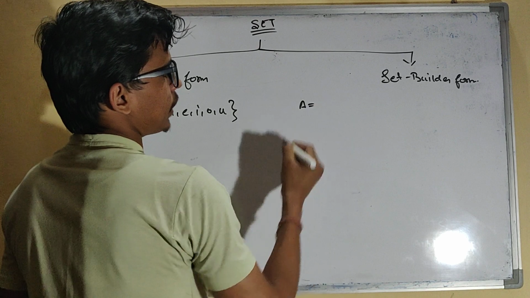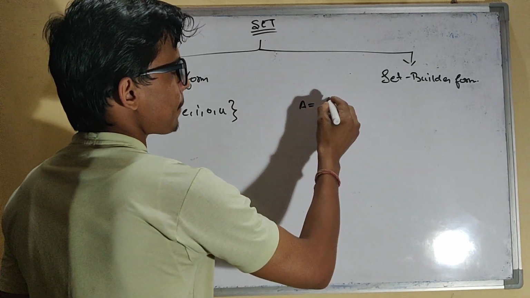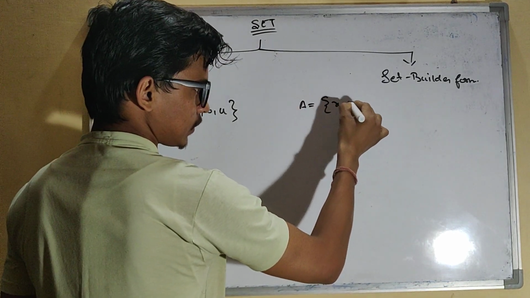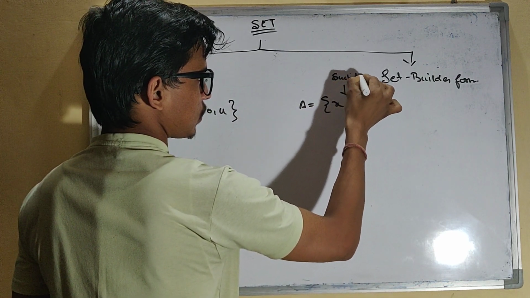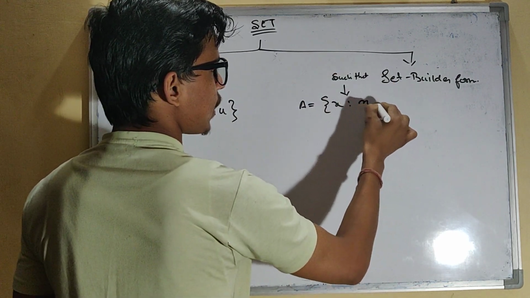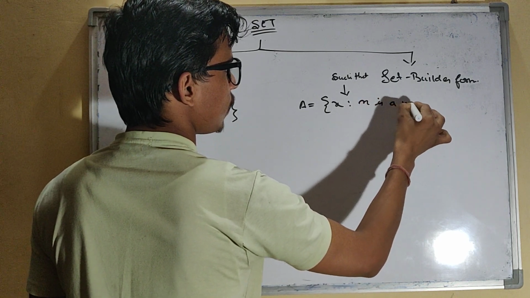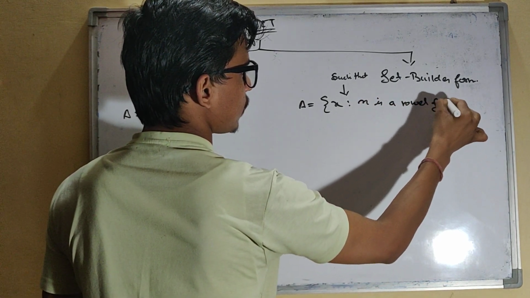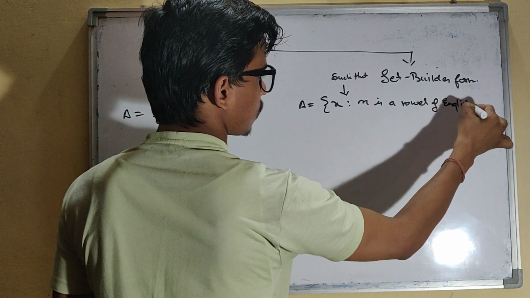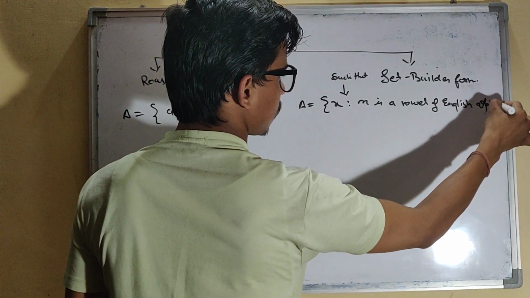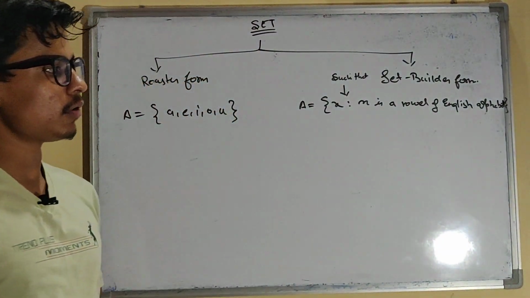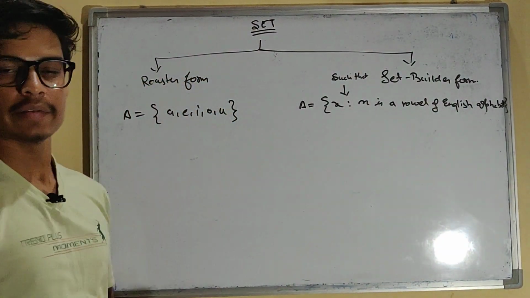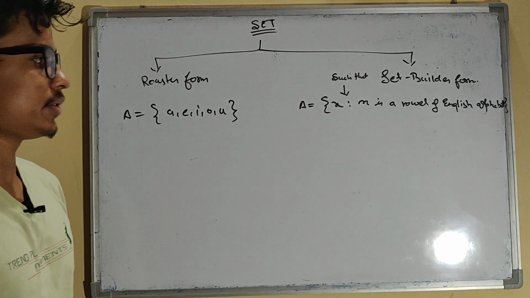In set builder form, how can I write it? A equals x such that, this is the symbol for "such that", x is a vowel of the English alphabet. There are 5 letters, so this is very easy to write down, right?